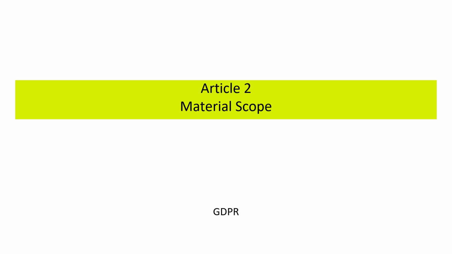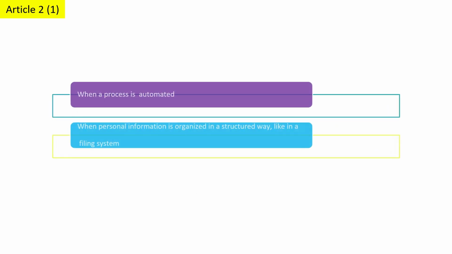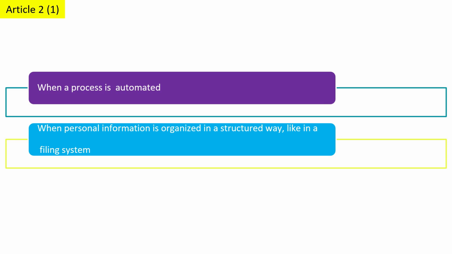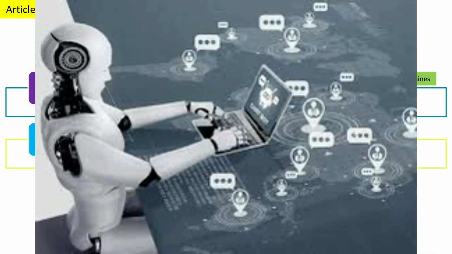In this lecture, we will discuss the material scope and applicability of GDPR. As per Article 2.1, GDPR is applicable in the following two situations. First situation, when personal information is processed by some automated means. Automated means here indicates the use of computers or machines to process the information.